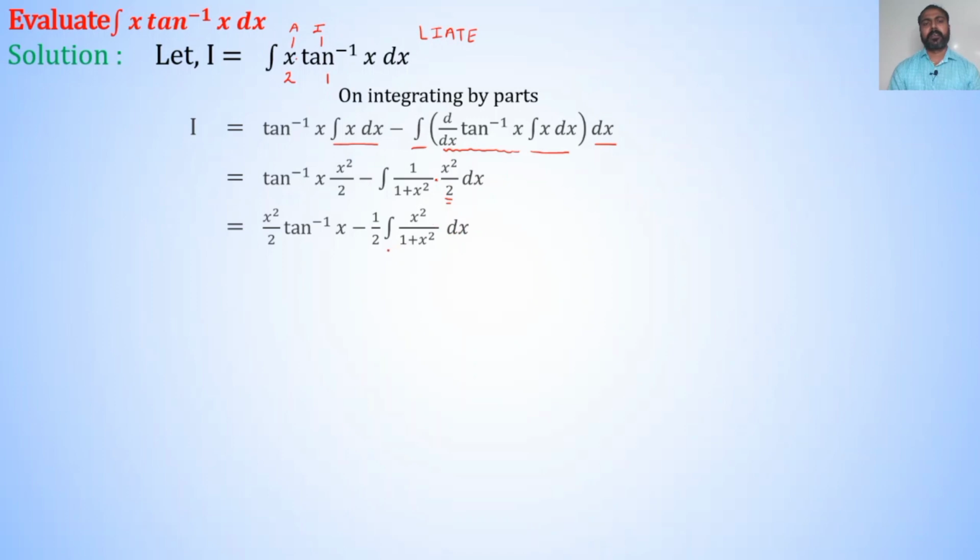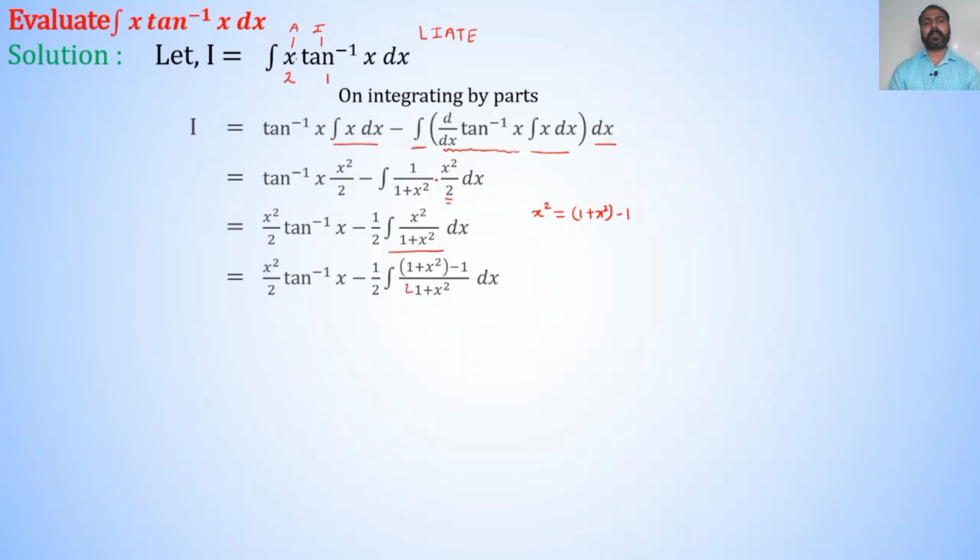Here inside the integration the fraction is improper fraction, so we adjust denominator term in numerator, that is we write x square as 1 plus x square minus 1. Therefore, I is equal to x square divided by 2 into tan inverse x minus 1 upon 2 into integration of 1 plus x square minus 1 divided by 1 plus x square into dx.